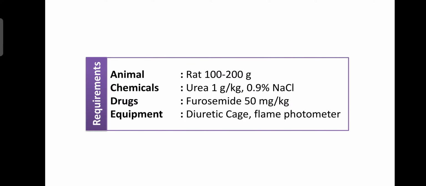The requirements for this practical are: animal, rat, 100 to 200 gram, healthy; chemicals like urea, 1 gram per kg, dissolved in 0.9% normal saline or sodium chloride; drugs like furosemide, 50 mg per kg, also administered through a vehicle like sodium chloride or water; and equipment like a diuretic cage and a flame photometer.